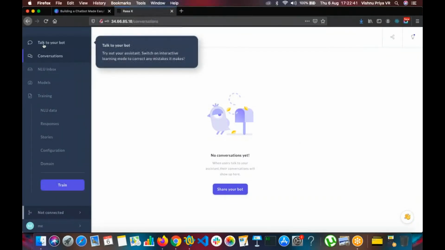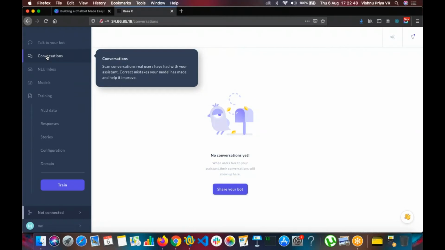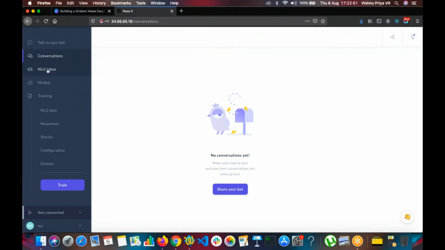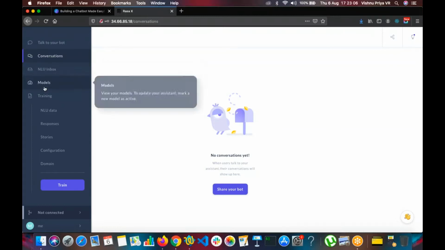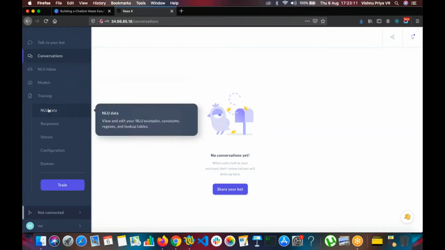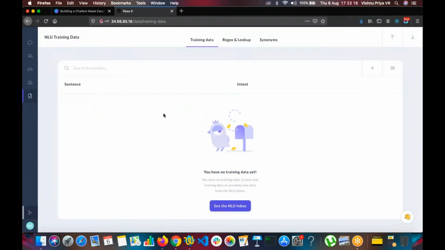Here you can see we have options to talk to your bot, which is what I said about interactive learning. And we have conversations, which we'll be getting from our real users. And we have an NLU inbox where we can view predictions. For example, if the user has given premium due, we can see with how much confidence the intent was predicted as premium due, and the metrics here. And we also have the models. This will be available after we train the agent. And then we have NLU data. This is where we need to go. So let's go and start creating.